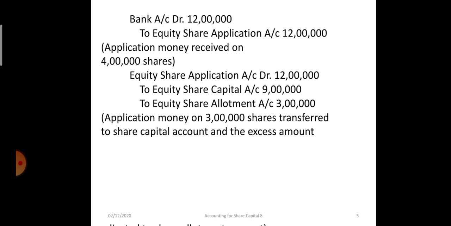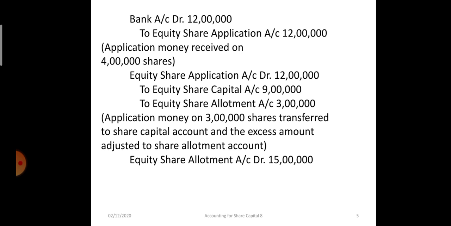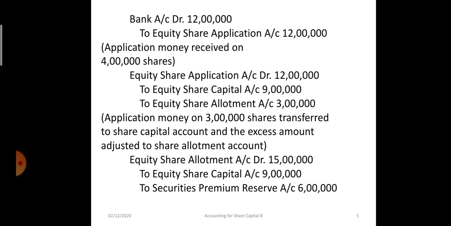Now the allotment money will be made due. For that, the journal entry is equity share allotment on 3 lakh shares at the rate of rupees 5 including the premium, which is 15 lakh rupees. Out of that, 9 lakh rupees, that is 3 rupees per share, will be transferred to the capital account, to equity share capital, and the balance 2 rupees on each share, 2 into 3 lakh, 6 lakh rupees will be transferred to security premium reserve.